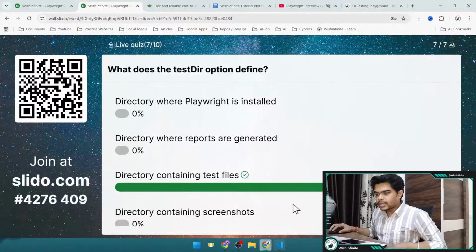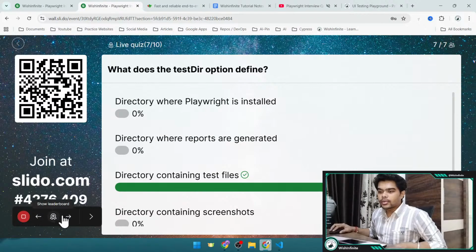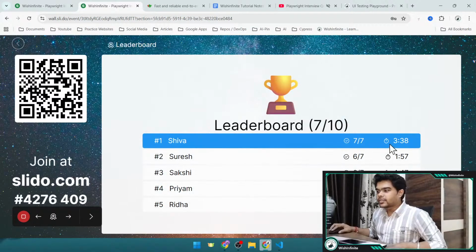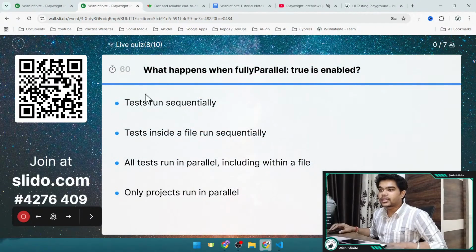Okay, now let's go back to our Slido and let's reveal the leaderboard. So we have Shiva on top with all the correct answers. Then we have Suresh with 6 correct answers. Then Sakshi, Priyam and Rida. Okay, now let's go to the next question, which is the 8th question.